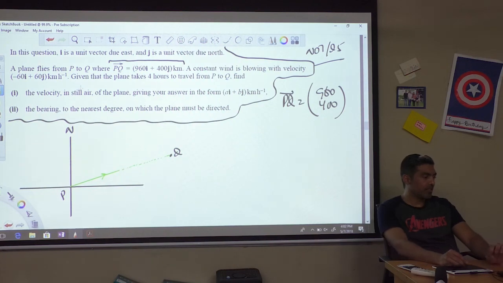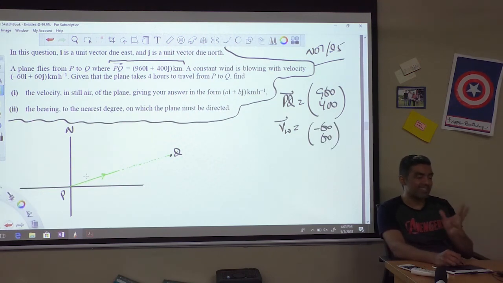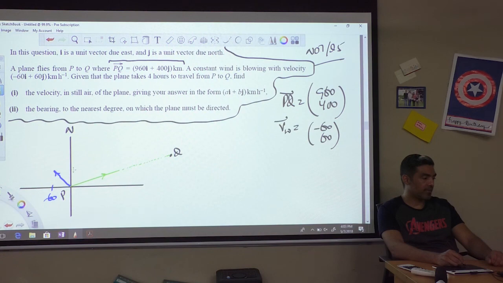A constant wind is blowing with velocity minus 60i plus 60j. Again, there's always wind. It's never still air; that's the ideal condition. Let me explain what minus 60i plus 60j would mean. It means the direction of the wind is something like this. This is the direction of the wind, minus 60i plus 60j.